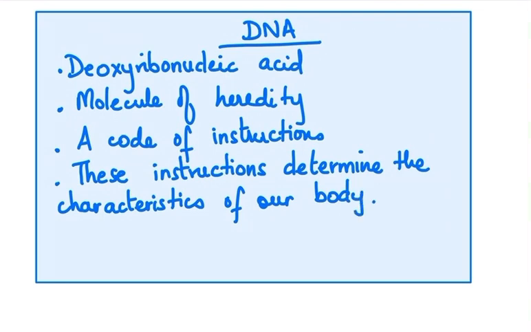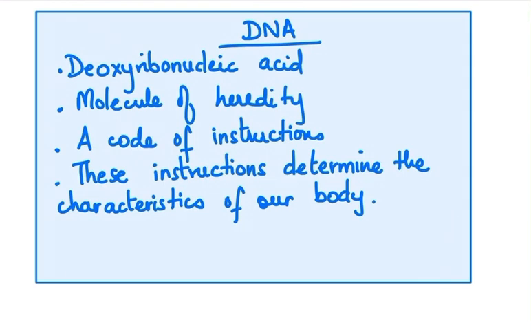What do you mean that they determine the characteristics of our body? Basically, DNA, which is the molecule of heredity and which contains a code of instructions, those instructions are actually meant to carry out certain functions of the body, and the most important function is the synthesis of proteins.